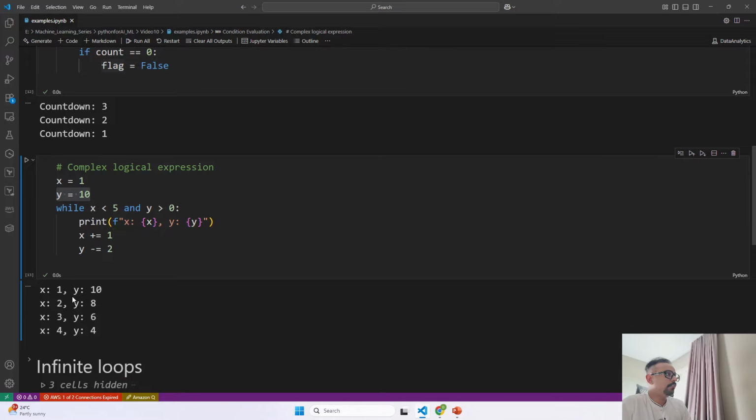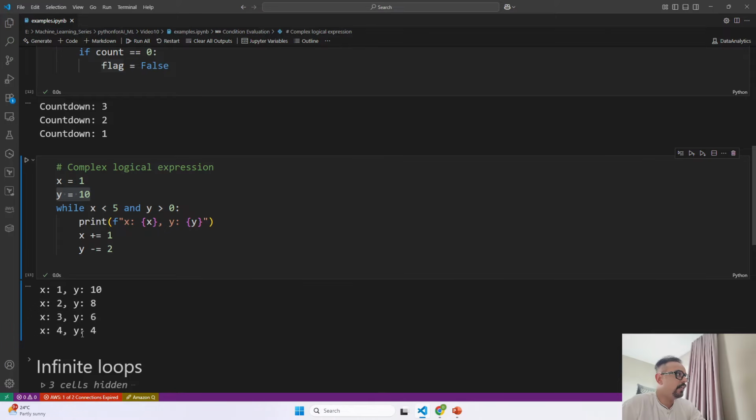So you will see first the value of x was 1 in the first iteration, y was 10, those are the default values. In the second iteration, increment plus 1 it became 2, decrement minus 2, from 10 it became 8. Then increment plus 1 became 3, decrement minus 2 becomes 6. Then x again increments to 4 and y is 4.